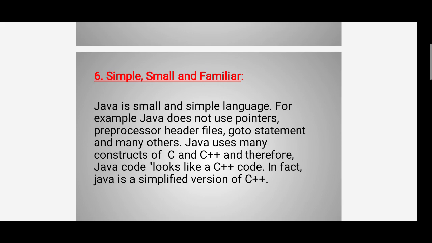C++ is also an object oriented language, but in C++ we use pointers. Here we are not using pointers. Preprocessor, header files, go to statements and many others are also not used.